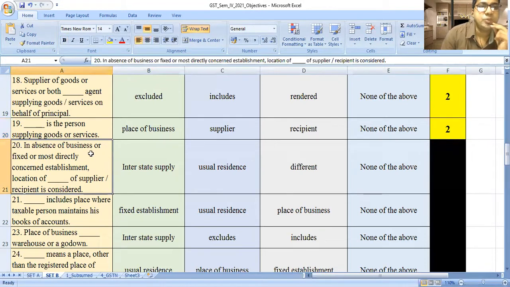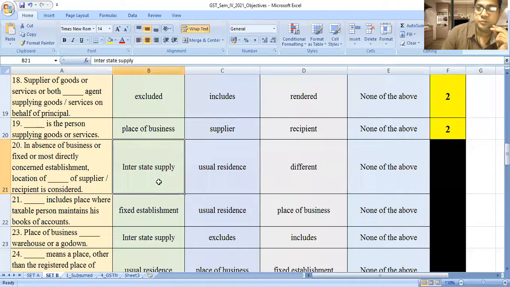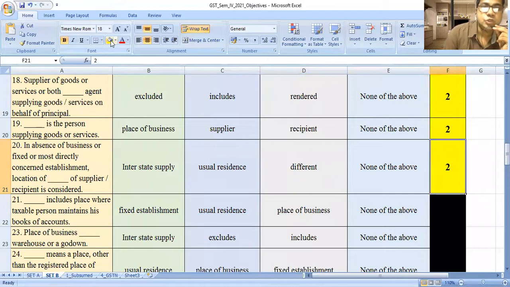In the absence of the place of business or fixed establishment most directly concerned, the location of dash of the supplier or recipient is considered. Option A, interstate supply, usual residence, difference, none of the above. Answer is usual residence.